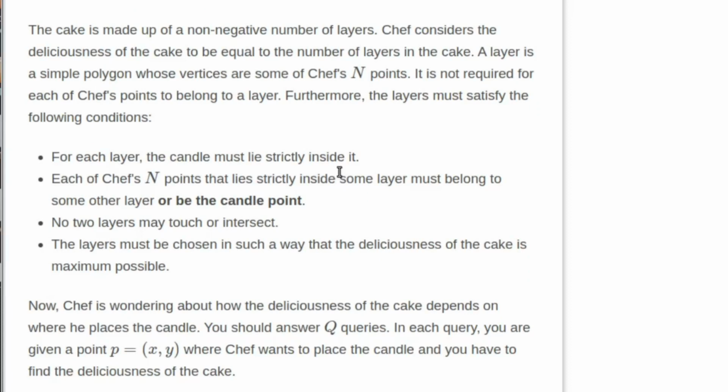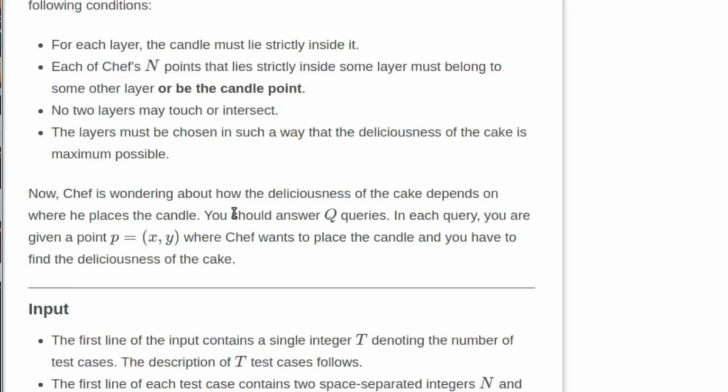Each of Chef's endpoints that lies inside some layer must belong to some other layer, or it should be the candle point, and no layers may intersect or touch. The layers are chosen in such a way that the deliciousness of the cake is maximum possible, that is, the number of layers is maximum possible.